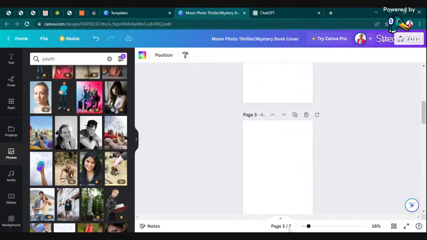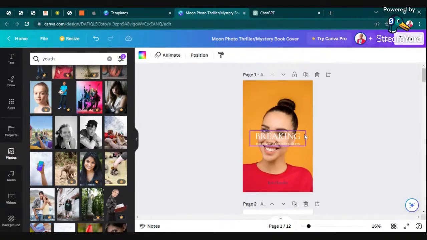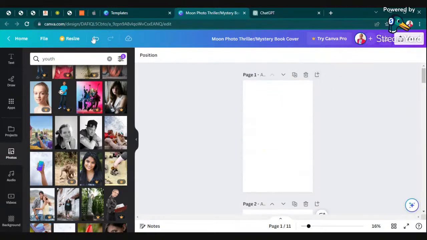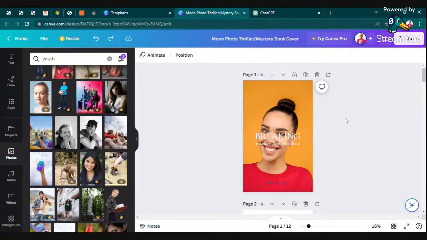We can see the page numbers down here. I will add pages until we get 12, two representing the front and the back. So we now have one. To confirm, let me delete this one and see if it's 11. So we have 12 pages, whereby two pages represent the front and back cover.